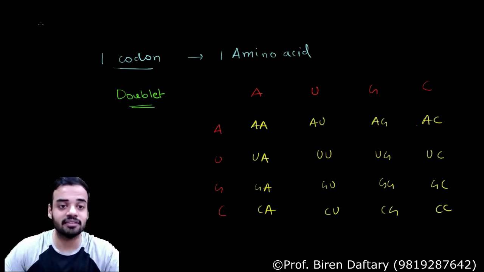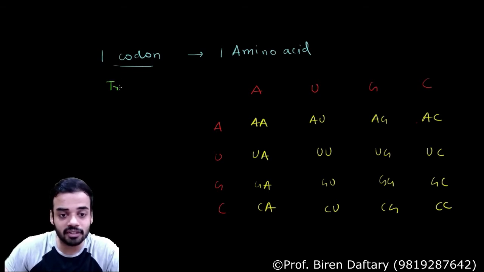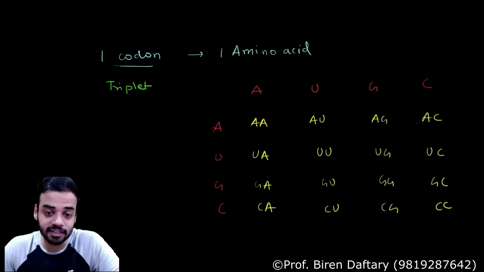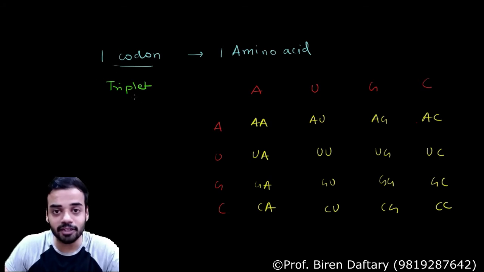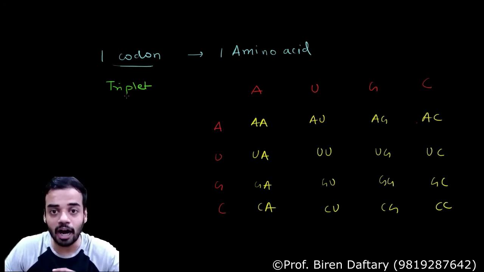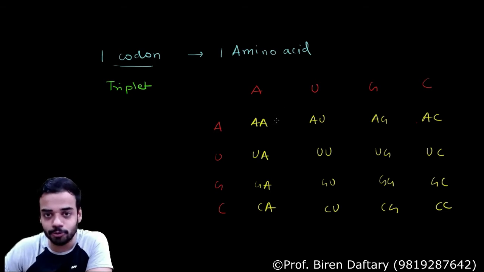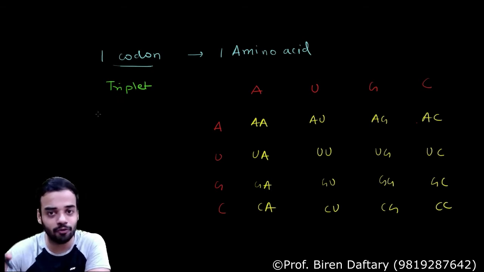Now what is the third case? What do you think it will be? The third case is that a codon is a triplet. So what is a triplet? Triplet means that one codon is made up of 3 nucleotides. Are you getting my point? So if it is a triplet, now can you tell me how many codons will be present? What does triplet mean? You have 4 nucleotides A, U, G, C. Out of them you can use any 3 to form a codon. So how many such combinations will be possible? Over here only I can show you. It is very simple. Can you tell me if the codon is a triplet, how many codons will be present? So if a codon is a singlet, 4 codons are present.